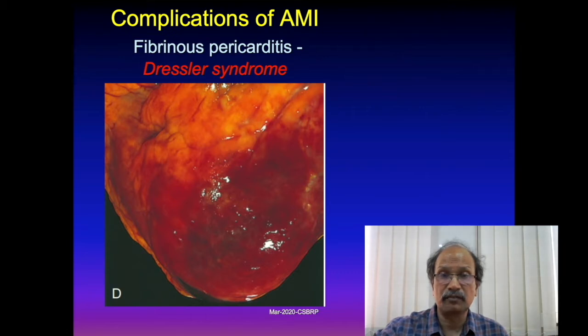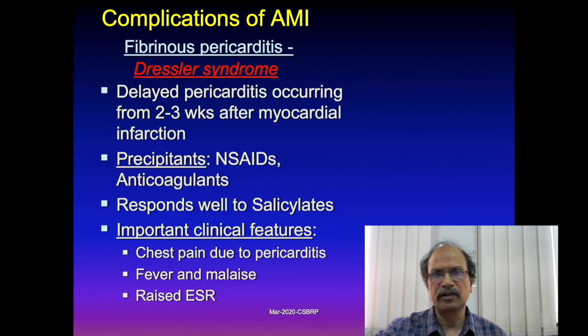So this is known as fibrinous pericarditis, which can occur after weeks of the myocardial infarction. These patients develop chest pain, and there may be a pericardial rub which synchronizes with the heart sounds, and this may result in a rise in ESR and other identifiable findings. Delayed pericarditis occurring 2 to 3 weeks after myocardial infarction is known as Dressler syndrome, with precipitating factors like NSAIDs or anticoagulants, and they respond very well to salicylates. Chest pain is the clinical manifestation, and fever and malaise are other features.